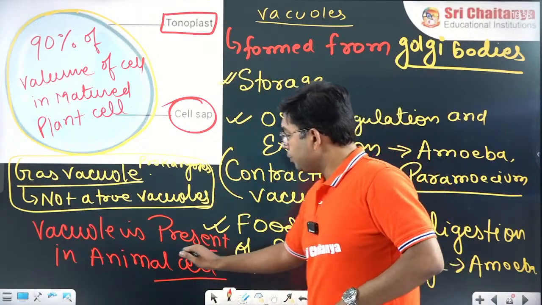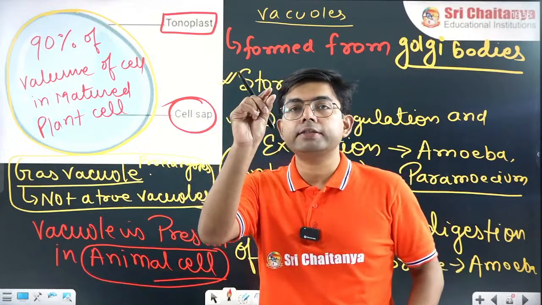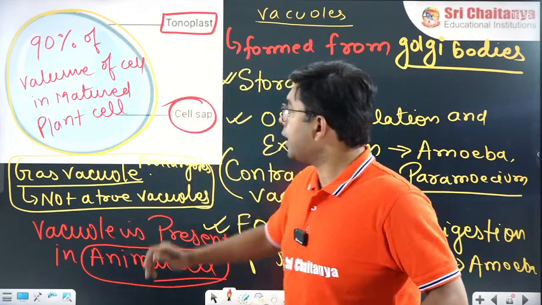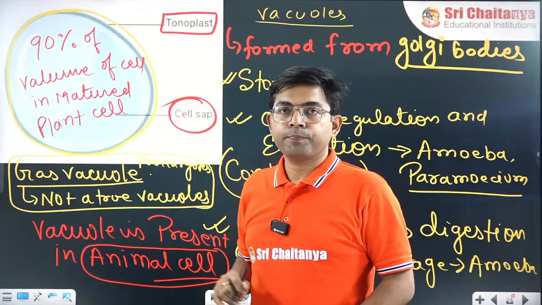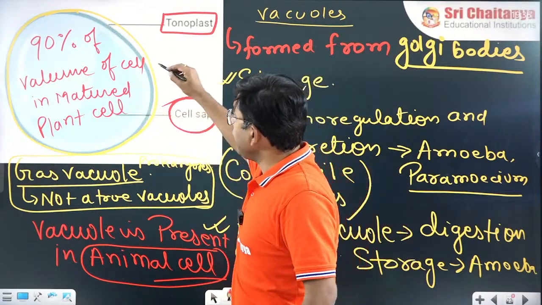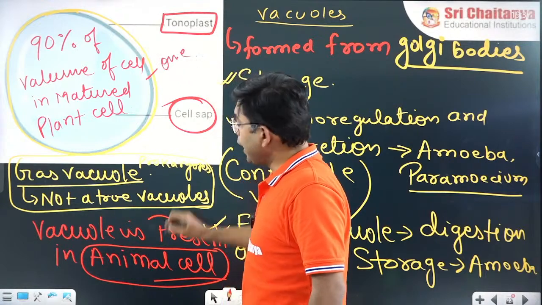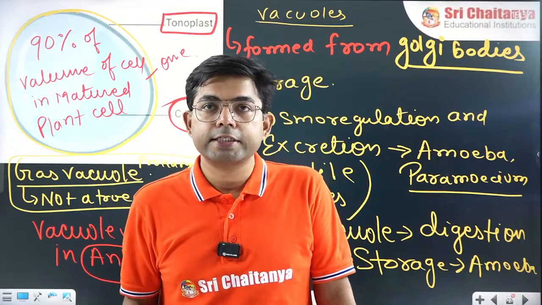But the difference is that in animal cell the vacuole is small in size, whereas in plant cell the vacuole is large in size. In plant cell the vacuole number is only 1, but in animal cell the number will be multiple. So I am drafting the sentence.